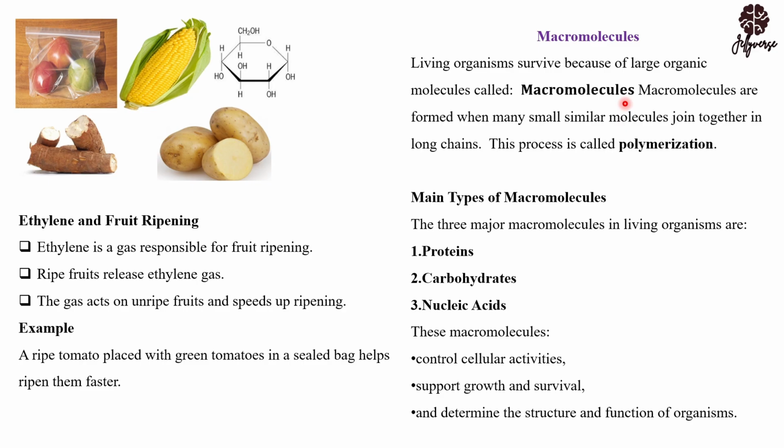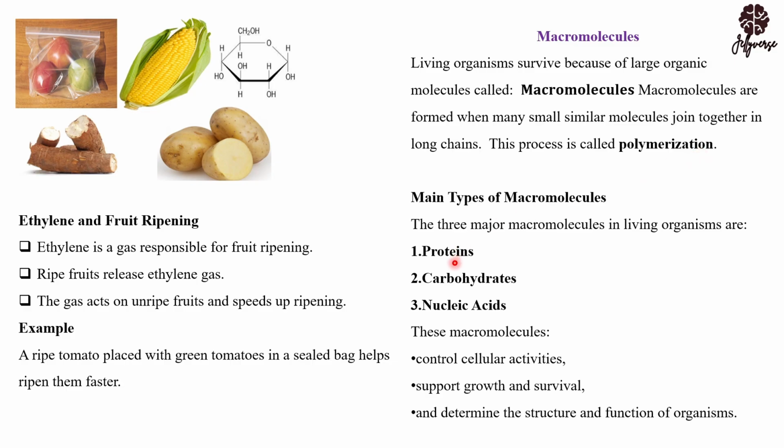So when you're adding these smaller molecules together, when you are joining them, we refer to that term as polymerization. So that's how come you are seeing the term here, polymerization. We are adding smaller molecules together to form a huge chain or a huge molecule. Macro means big or huge, so a macromolecule is formed from polymerization of smaller molecules. Now, in terms of macromolecules, how we are surviving, we depend on three major macromolecules.